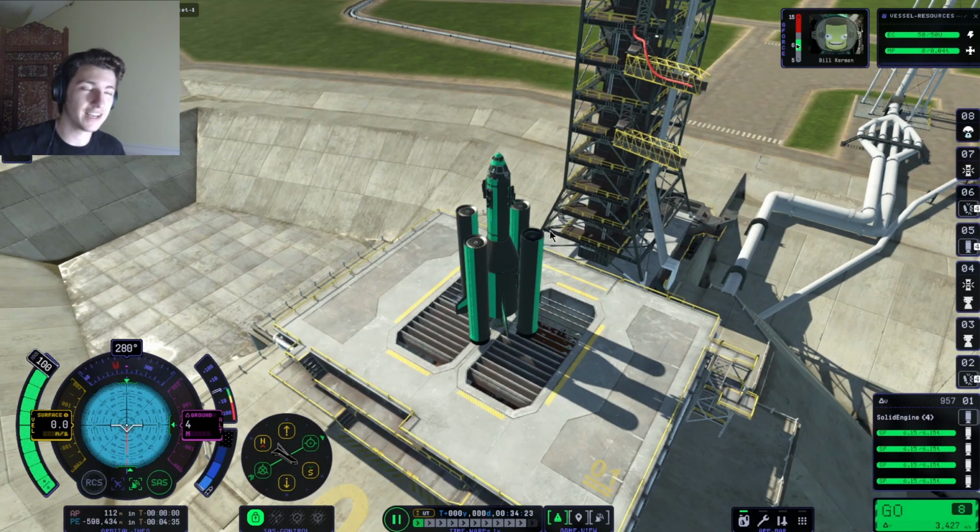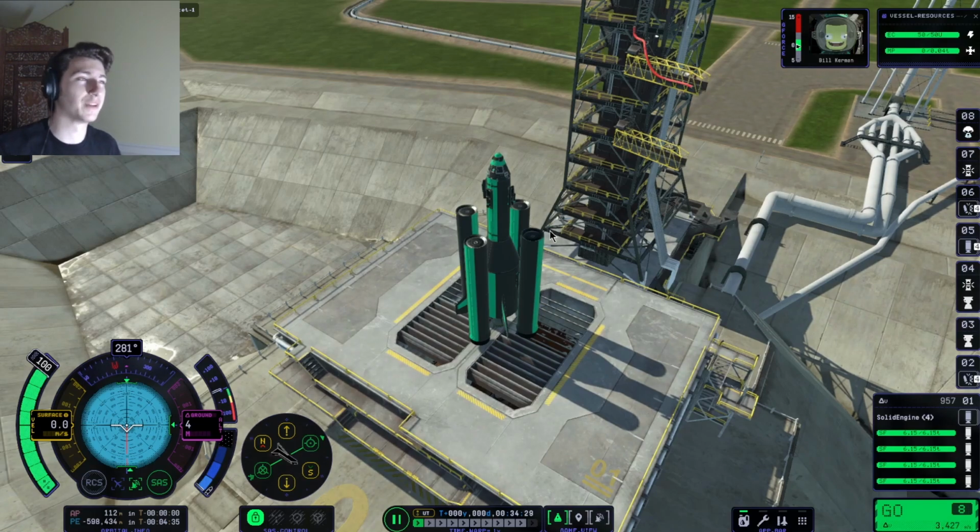I also want to say that I think its ability to take not criticism but feedback is one of its weak points right now. For example, the crew capsule thing, right? We told it doesn't fit 10 crew members, and it said, I'm sorry, just change the size of the crew capsule, which obviously is something that we can't do.